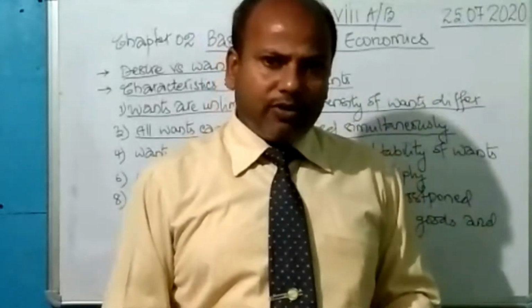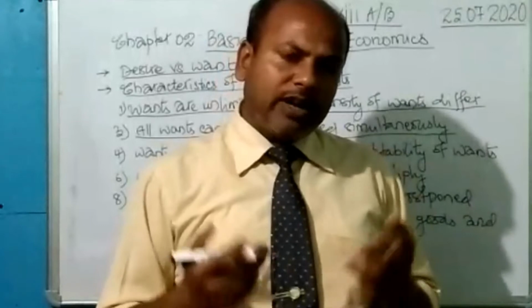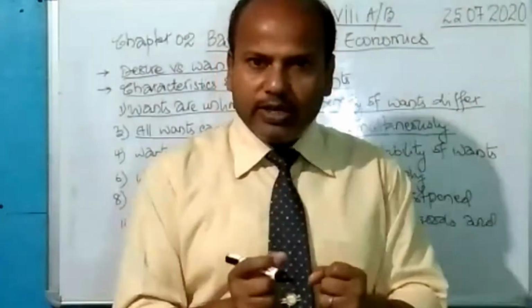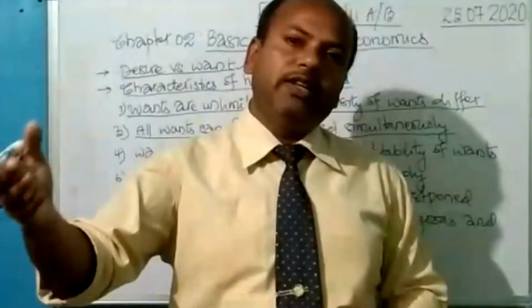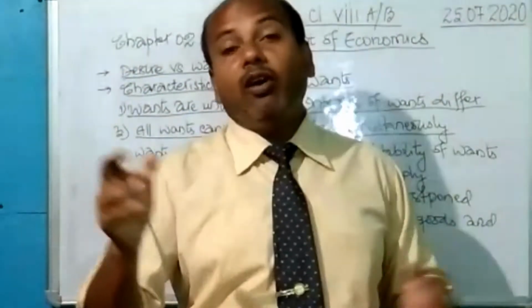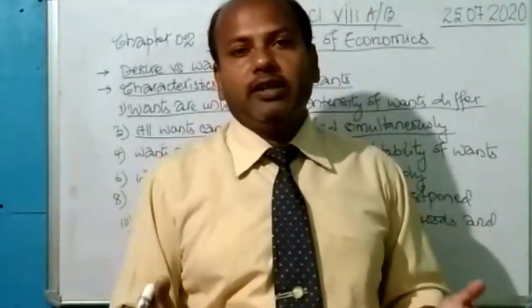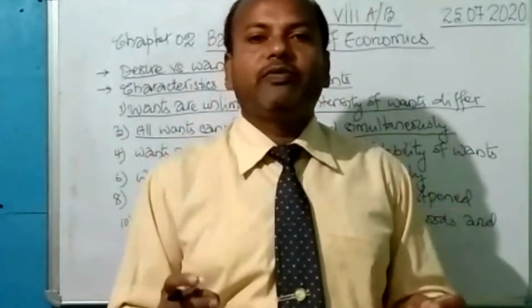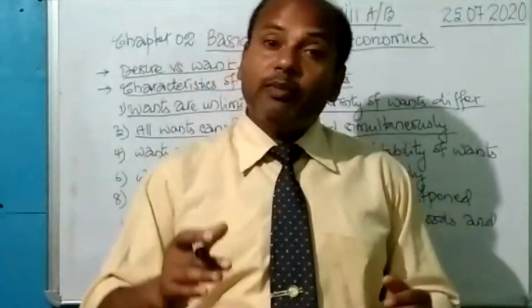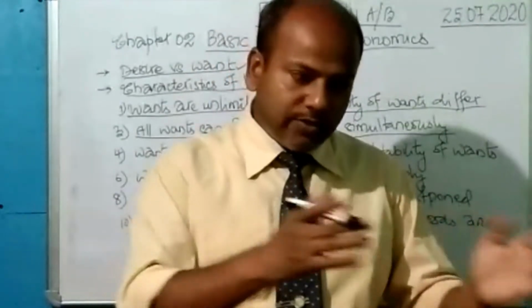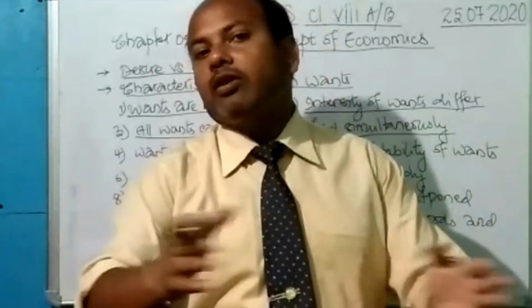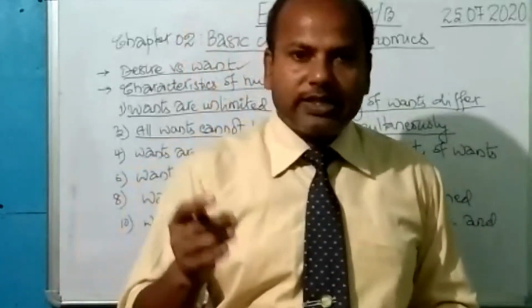For these kinds of wants, a consumer will wait for some time, accumulate some money and promise to fulfill them in future. So some wants have to be immediately fulfilled and some are to be postponed, because all the wants cannot be fulfilled at the same time.